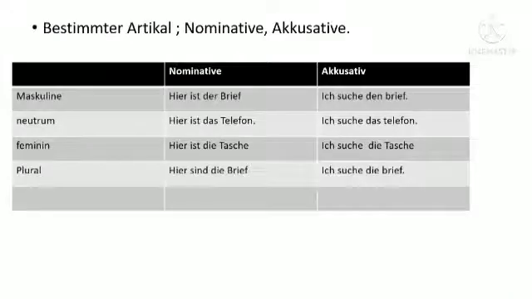See the example, bestimmter article, nominative and accusative. Now what is the difference between nominative case and accusative case? When the noun is masculine, see here in nominative case, here is der Brief in masculine, and that der becomes den in accusative. Ich suche den Brief.